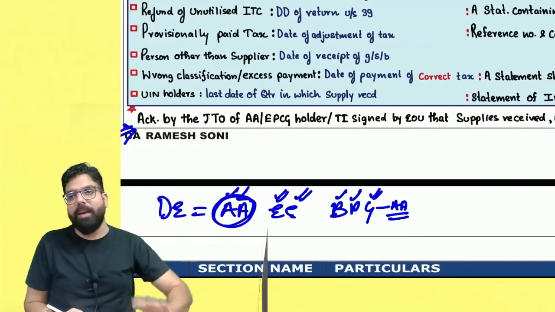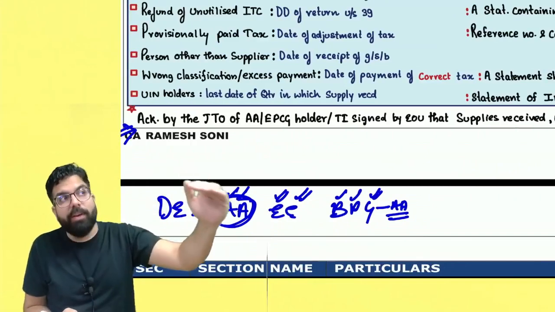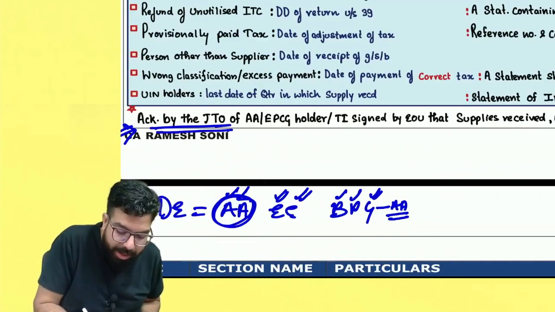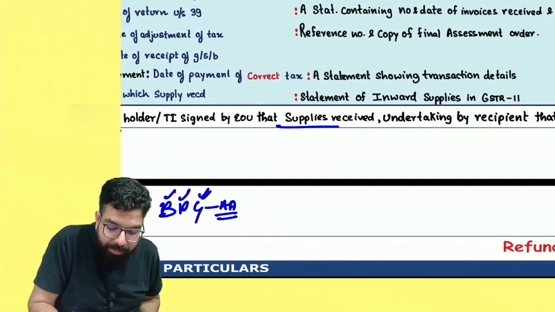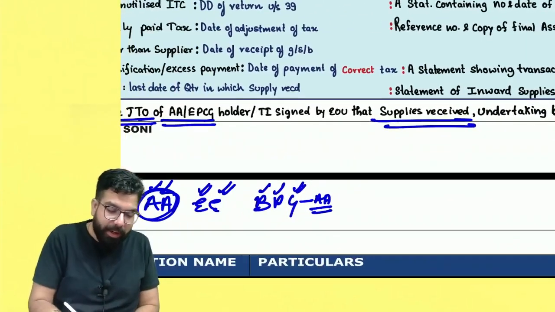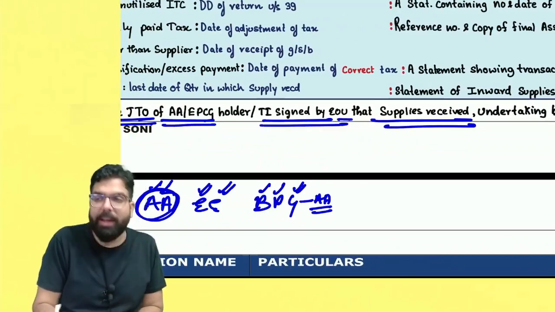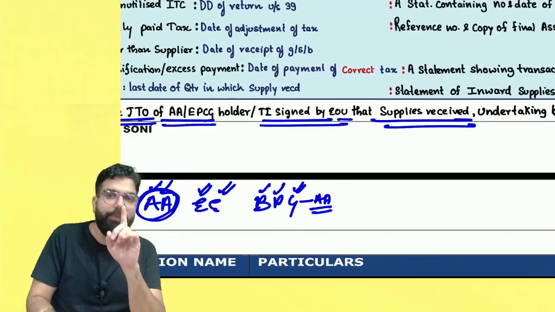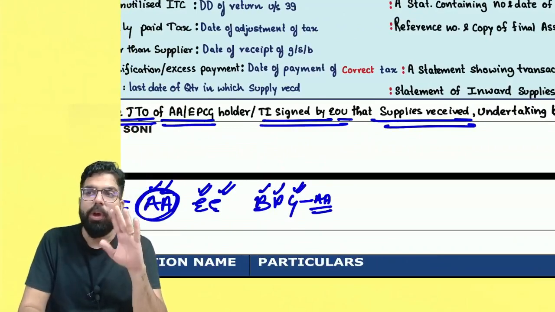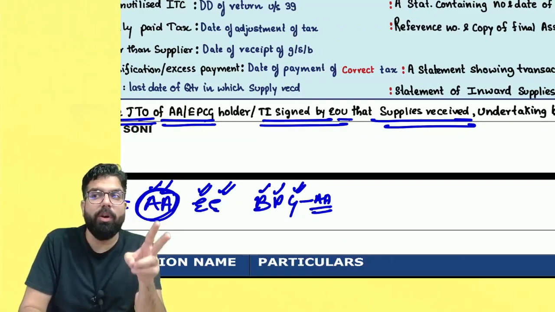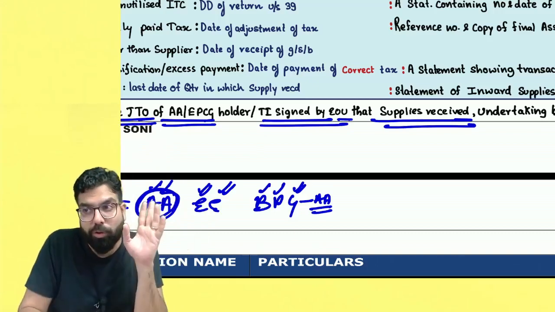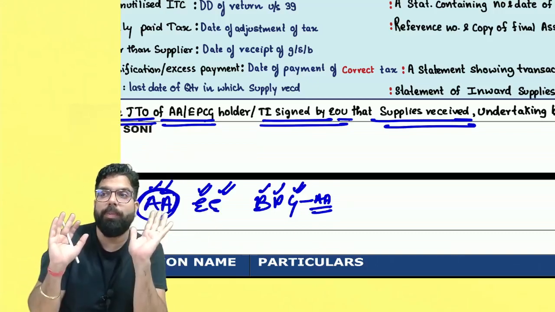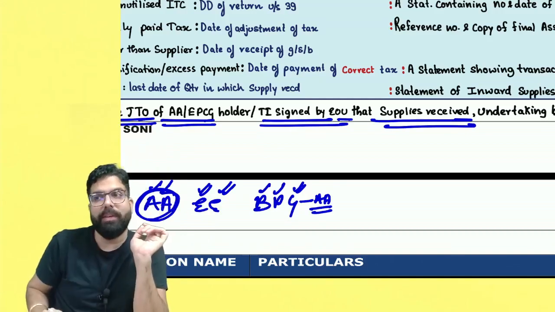The other document is, sir, from the jurisdictional tax officer of the advance authorization holder or EPCG authorization holder, you should take an acknowledgement that they have received the supplies, or the tax invoice signed by the EOU saying that we have received the supplies. In that scenario, first of all, that acknowledgement has to be there with you, which is given by the jurisdictional tax officer of the advance authorization holder or EPCG authorization holder, or if you have supplied to an EOU, the tax invoice signed by the EOU has to be attached, saying that the EOU has received the goods.